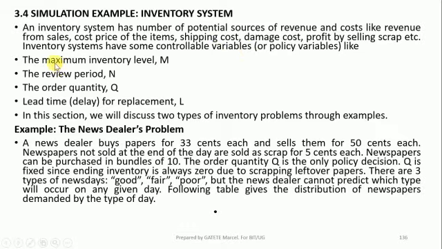So inventory system has some variables which you can control. For example, you can have the maximum inventory level. It means this is the maximum of your stock level. Your stock level can have a maximum. It means the higher number of items which your inventory can hold.